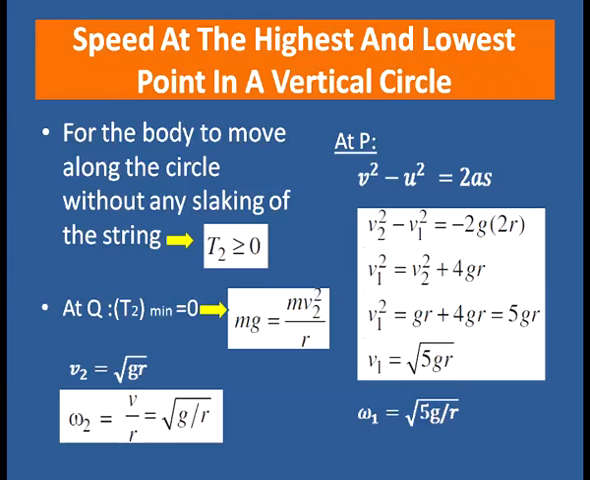Hence, by simplifying, we get v1 square equal to v2 square plus 4gr, so v1 square equal to gr plus 4gr. Here v2 equal to root over gr, so v2 square equal to gr. Hence v1 square equal to gr plus 4gr, that is equal to 5gr. So v1 equal to root over 5gr. So we can find out the angular velocity omega 1 at the lowest point, that is equal to v1 by r, that is equal to root over 5g divided by r.